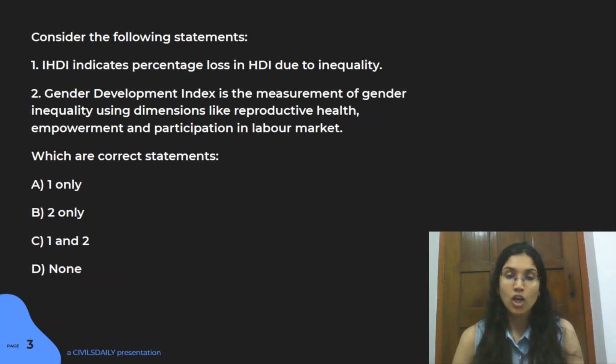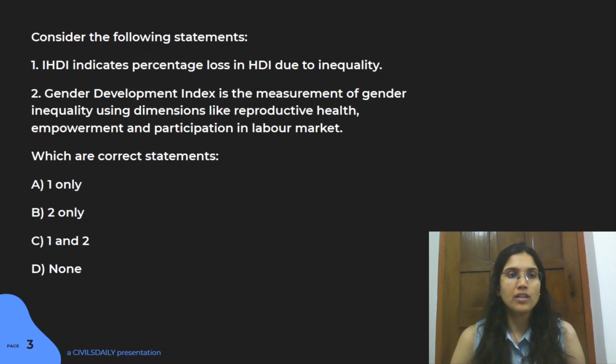Like, we've had questions that have been asked from Global Hunger Index. You have HDI that has been asked a lot of time, global gender gap. So all these index related questions are very important. Make sure you know what these indexes are about, what are they measuring, which particular body is responsible for managing that particular index and printing it out, and also what are the basic things that particular index is made out of. So these are important things to look after.